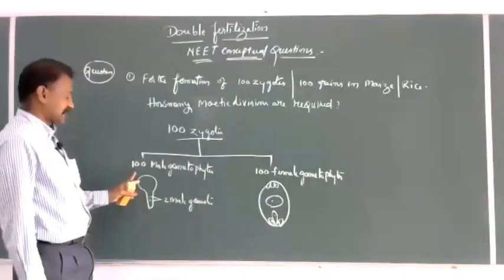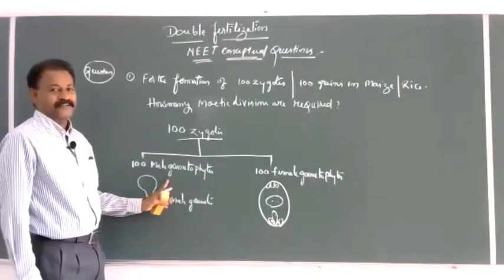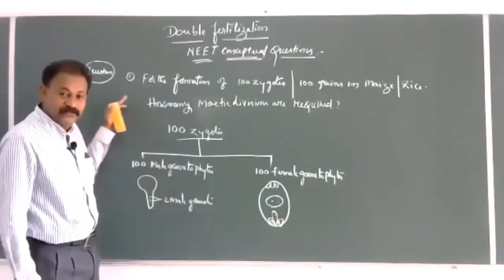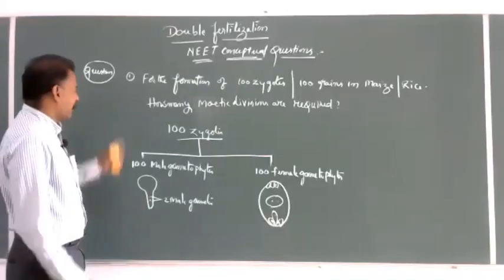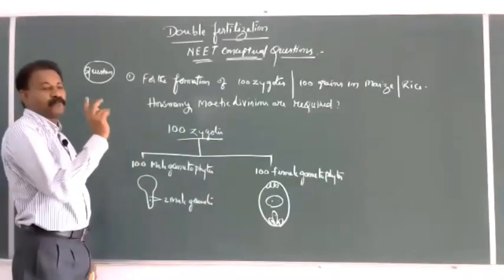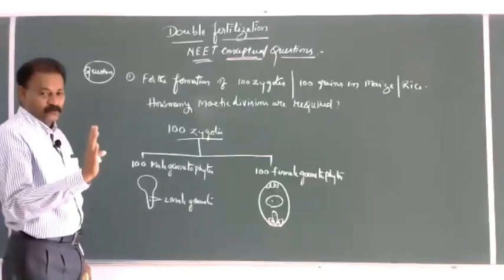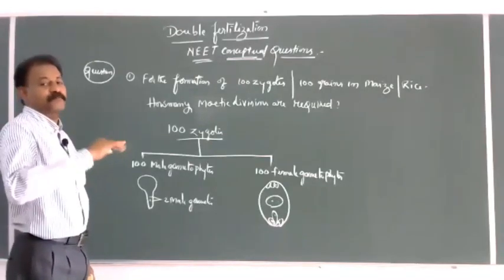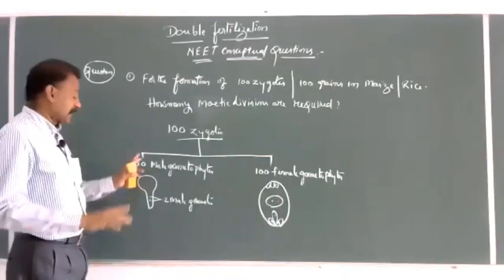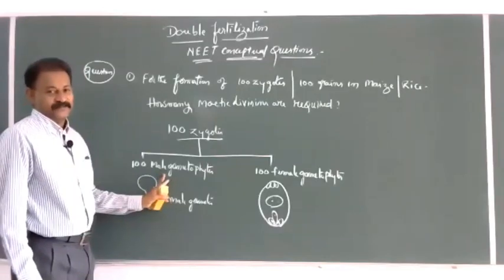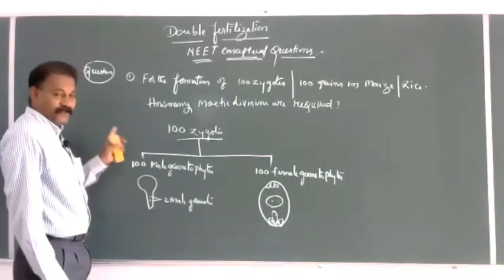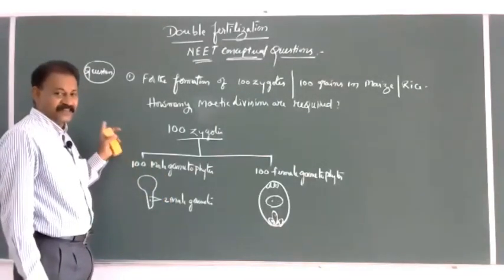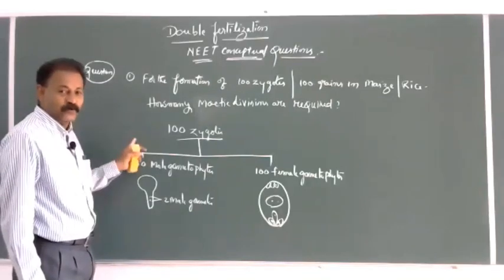For 100 male gametophytes, if we study the microsporogenesis process, 1 meiosis equals 4 microspores. These microspores develop into pollen grains, which later develop into male gametophytes. So 1 microspore mother cell or pollen mother cell gives 4.